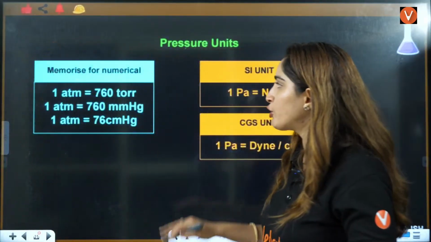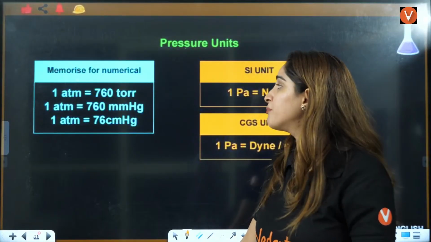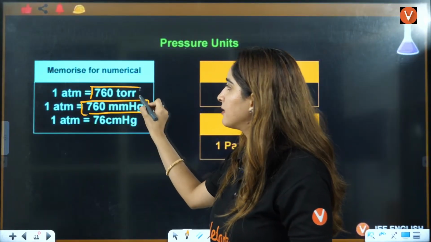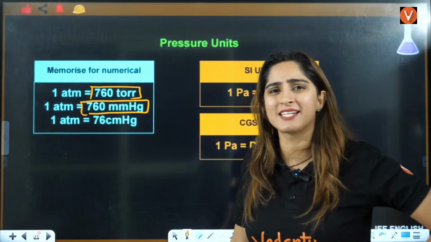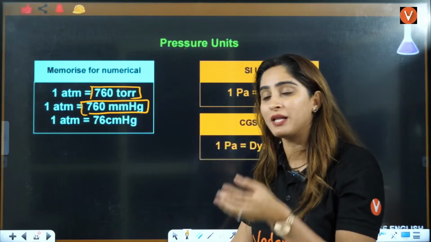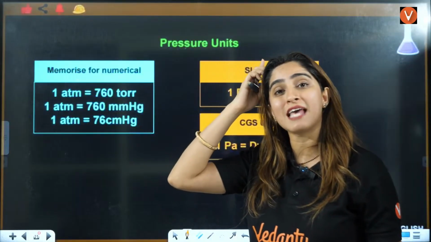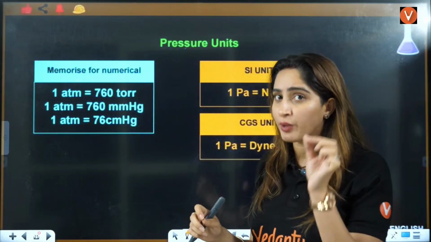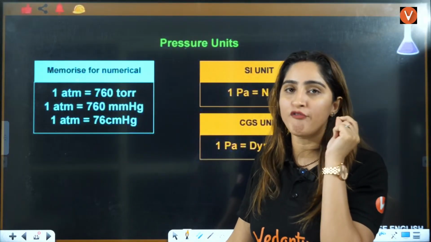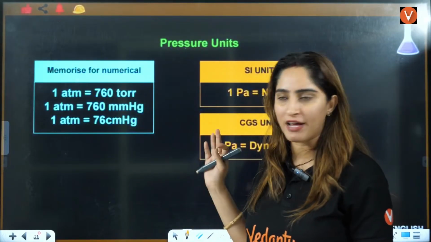Now, if you want to convert 1 atmosphere to other things also, this is very important, because mostly you will see this thing, and this thing. You will see that in the exam. It's very normal, right? You will see pressure in the solution chapter also in class 12th, and in class 11th you will see this. So 1 atmosphere is equal to 760 torr. That is also a unit of pressure. 1 atmosphere is equal to 760 mm of Hg, mercury, right? I'm saying mm of Hg, right?